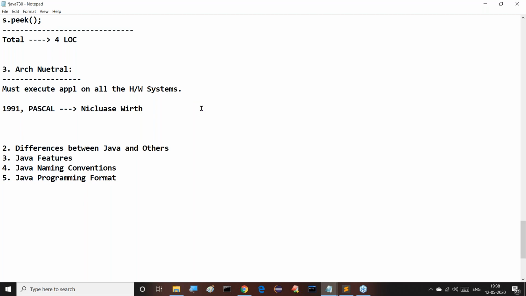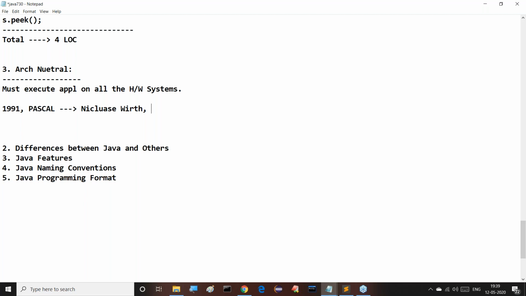What did he do by that time? Nicholas Wirth understood the requirement of Sun Microsystems and prepared a solution for Sun Microsystems. Come on, guys, observe this clearly now. What Sun Microsystems was expecting, that solution was prepared by Nicholas Wirth in 1992 itself. Then immediately he went to Sun Microsystems. He showed his R&D work, his solution, to Sun Microsystems.